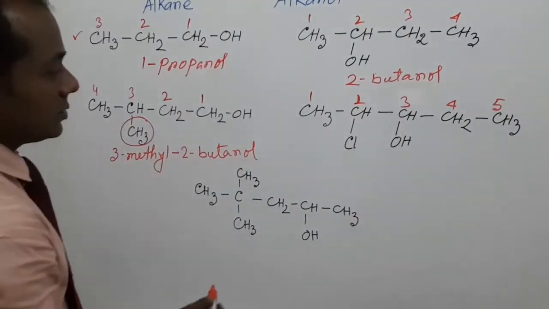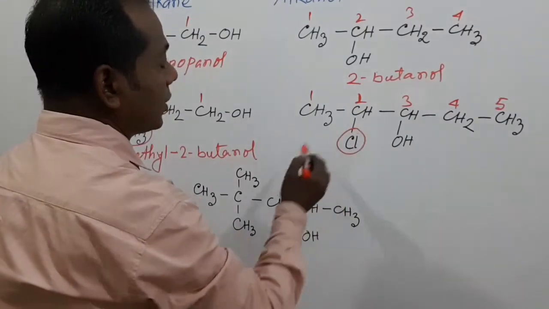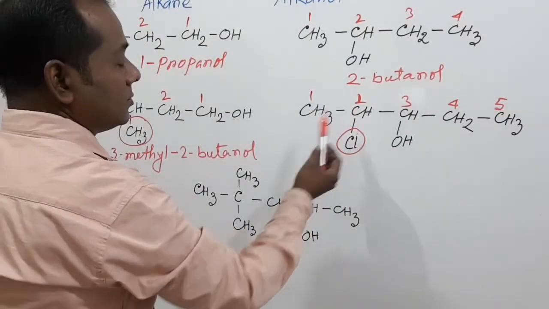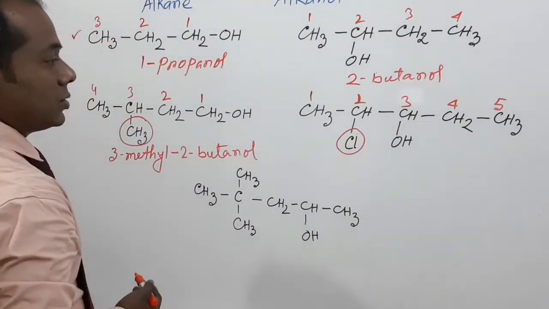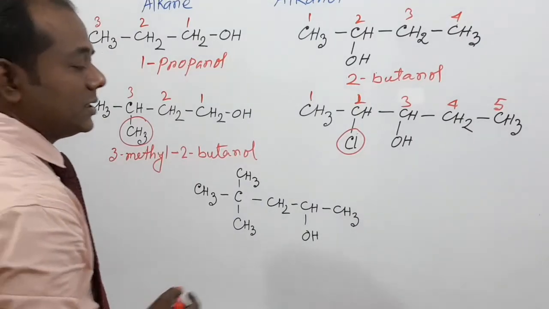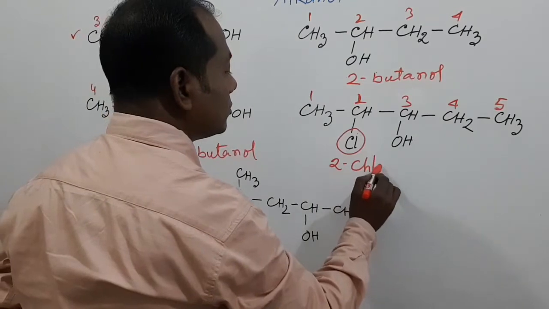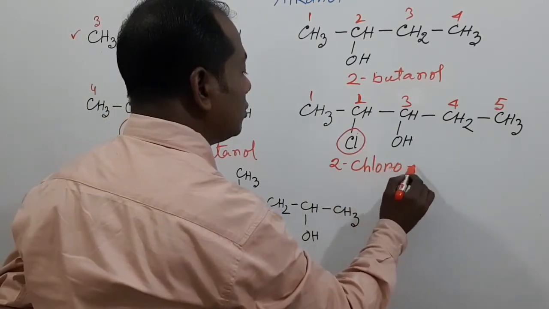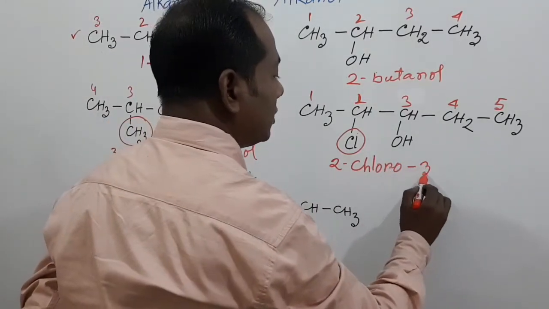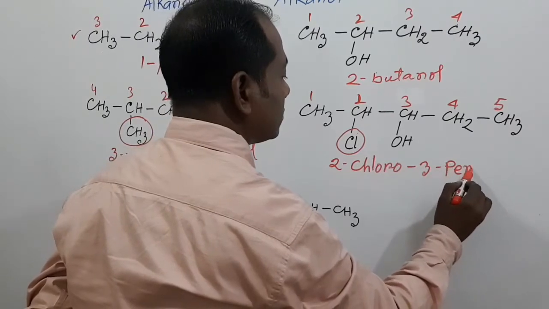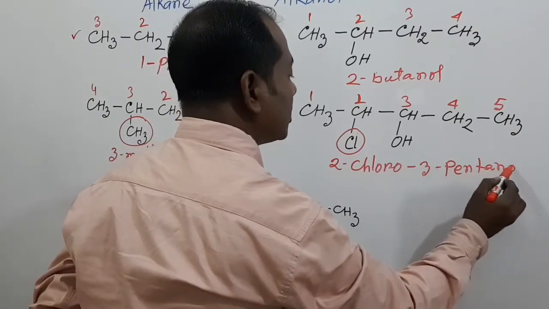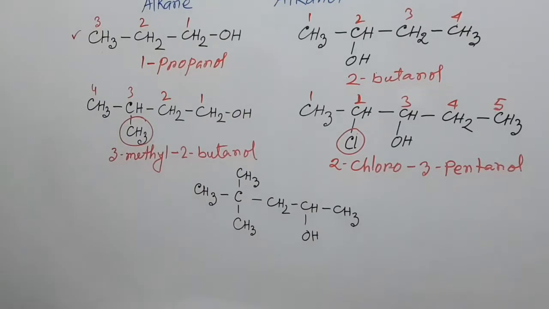And here chlorine is present in the second carbon. So the name of this compound is 2-chloro-3-pentanol.